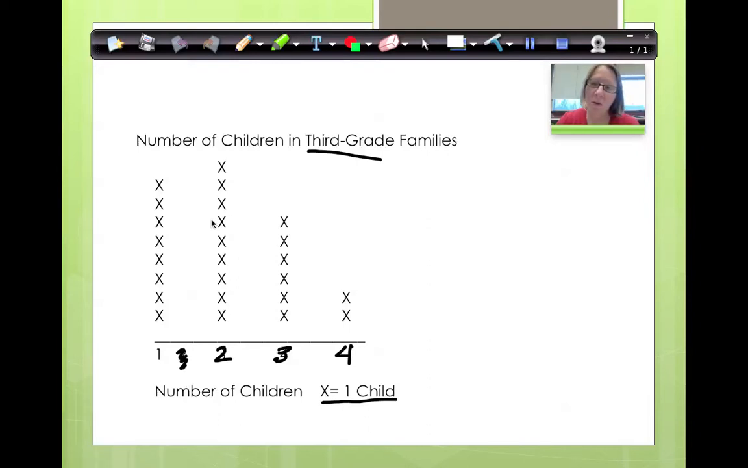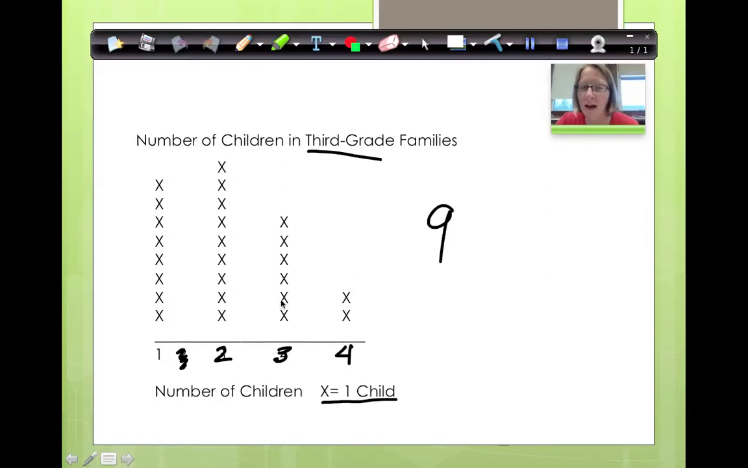On your notes behind one of those templates, write a number sentence that would show how many more 3rd graders have 2 children in their family than 3 children in their family. So write me a number sentence. So if I'm going to be doing that, I'm going to first count to see how many 3rd grade families have 2 children? 1, 2, 3, 4, 5, 6, 7, 8, 9.